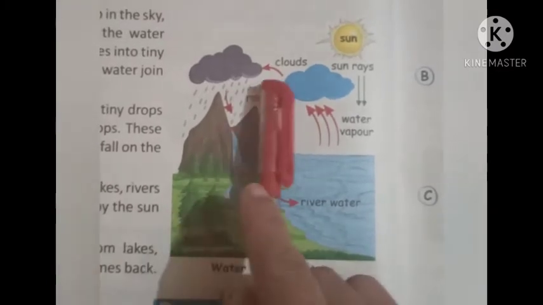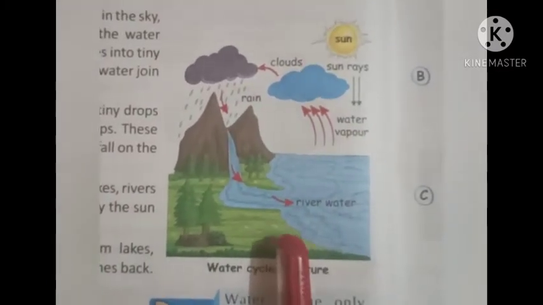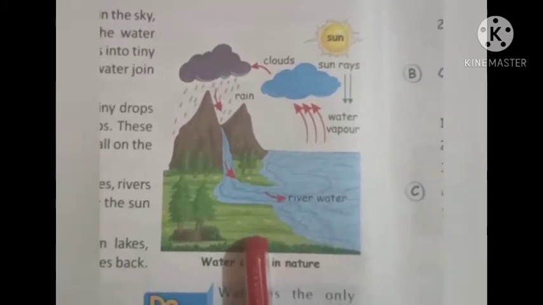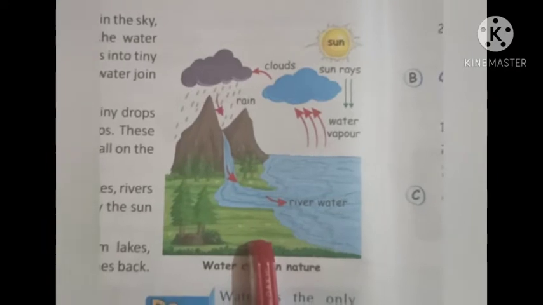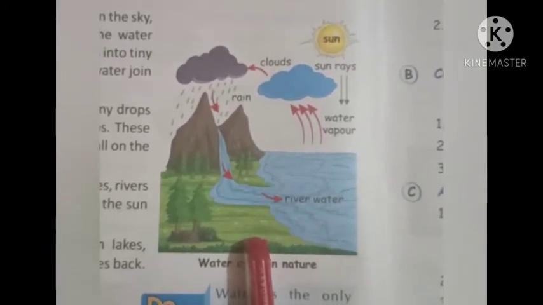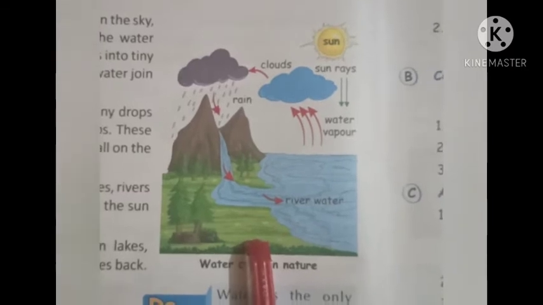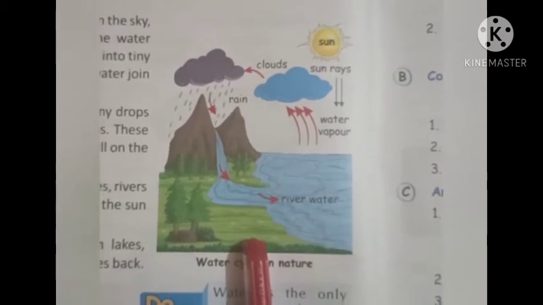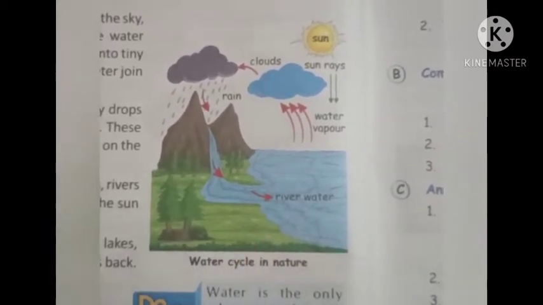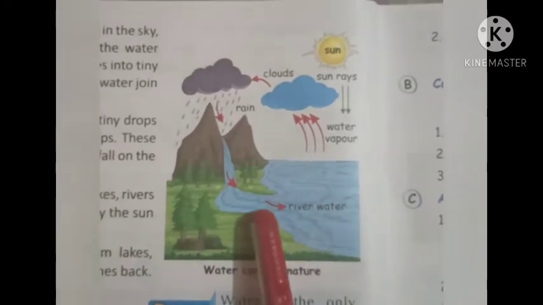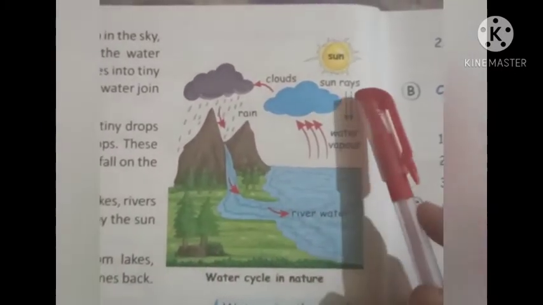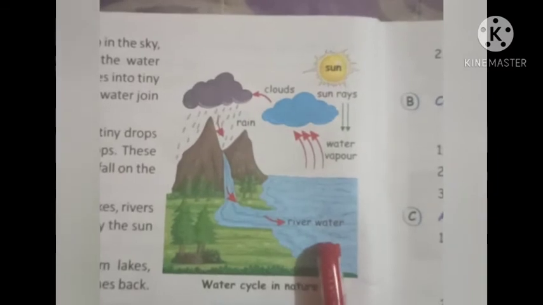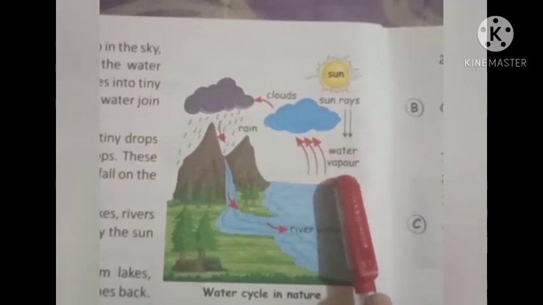So students, here you can see a picture with the help of which I am going to explain to you what is water cycle. So during day the sun shines. Because of the sun's extreme heat, the water from the rivers, lakes, streams, ponds gets heated and gets converted into water vapor. The water vapor goes high into the sky. So here you can see the river water. Because of these sun rays, it gets heated and converted into water vapor, and it goes high up into the sky.